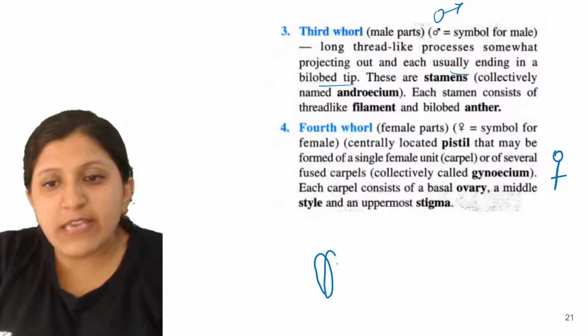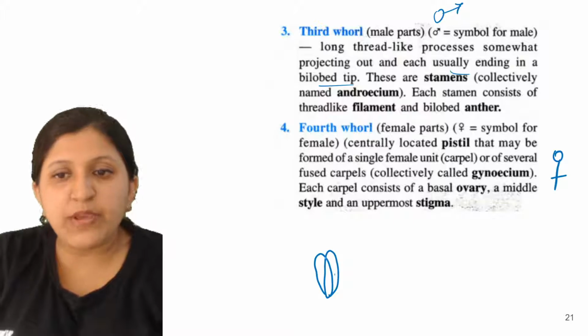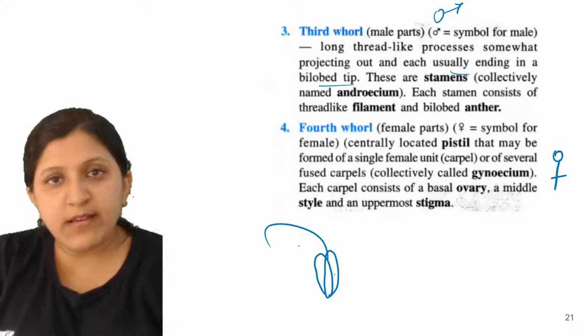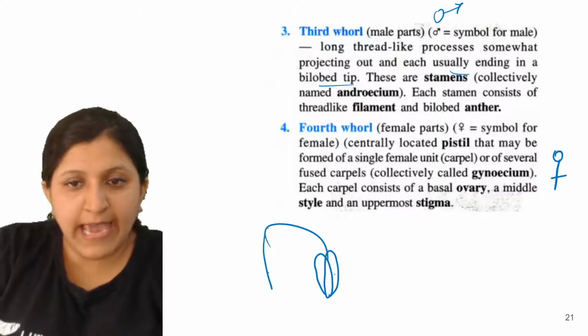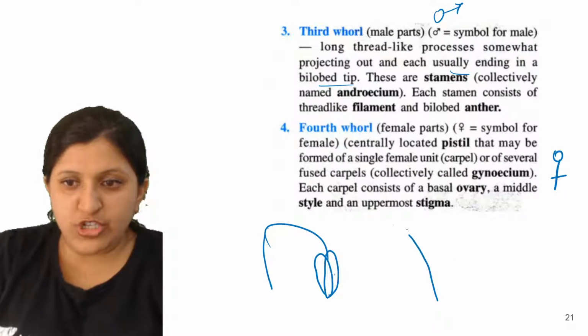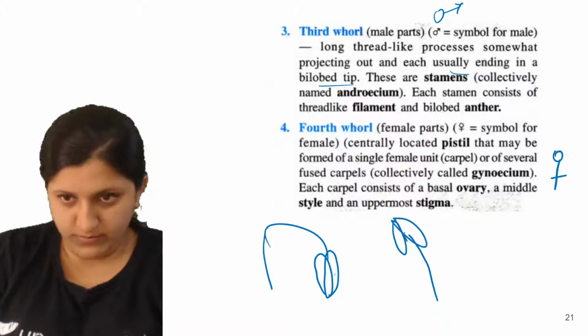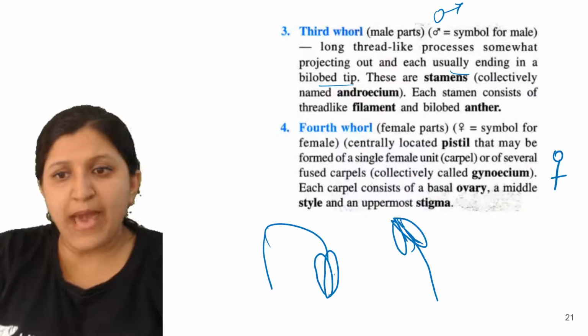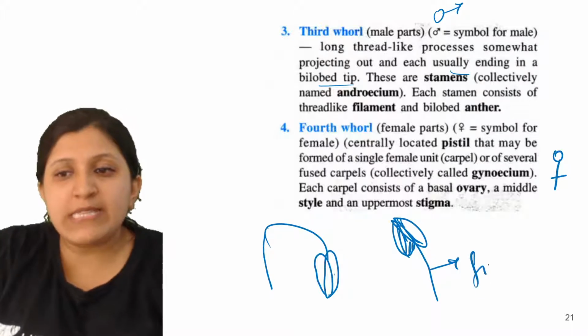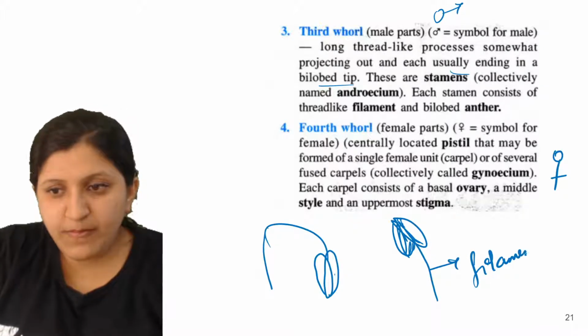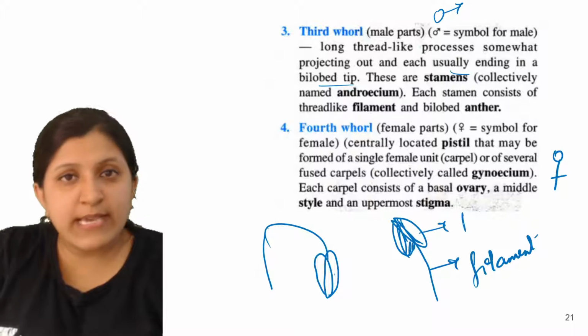So let's see, there is an anther, and this one is a filament. It is hanging, or maybe we can show it like this also. This is a bilobed anther that we can see, and this one is the filament.